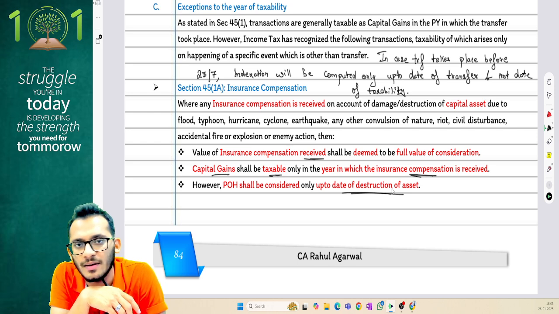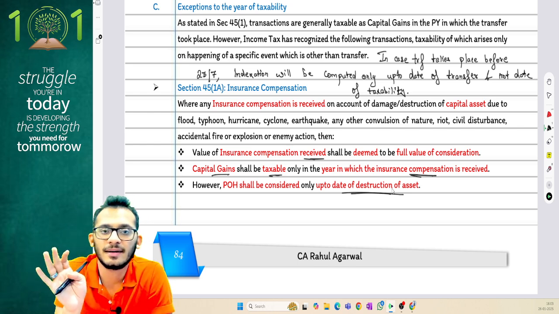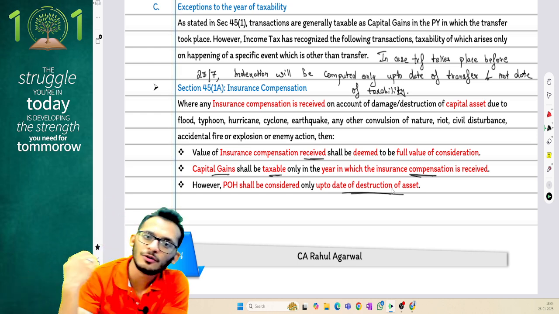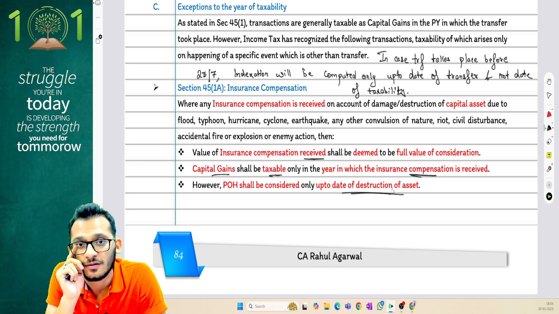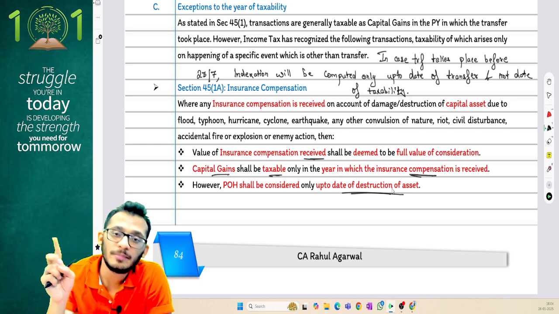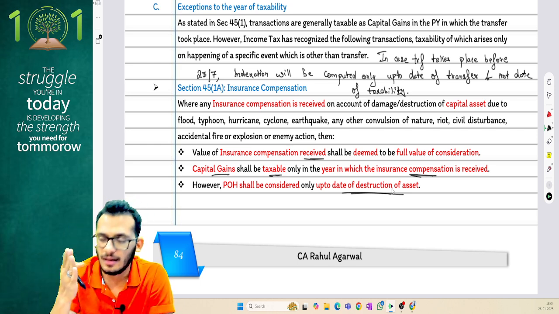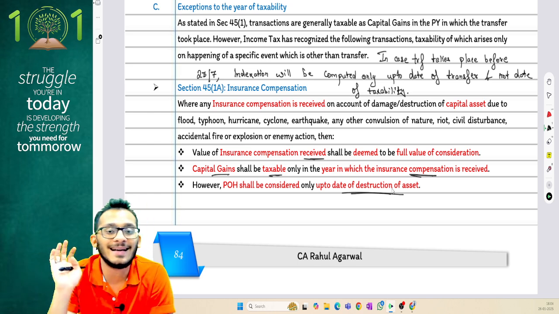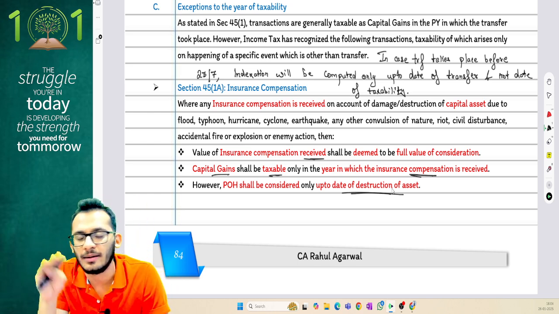Now here is income tax coming and clarifying along with ICAI that if the destruction of the asset took place before 23rd July, then please ensure that you give indexation on that until the date of destruction. Even though the taxability may happen post 23rd July, it doesn't matter.